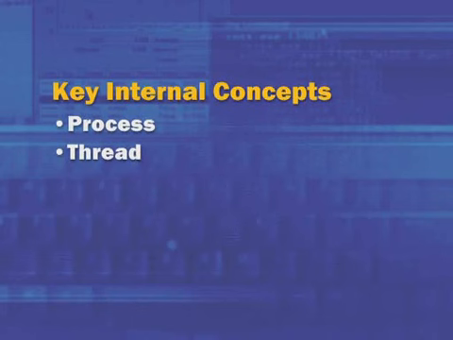Inside each process is at least one thread. On Windows, threads run, processes don't run. So threads are the unit of scheduling. Threads contain the execution state, the register values, the instruction pointer, the stack pointer. So it's not technically correct to say that the Outlook process is running. It would be correct to say one or more threads in the Outlook process is running.